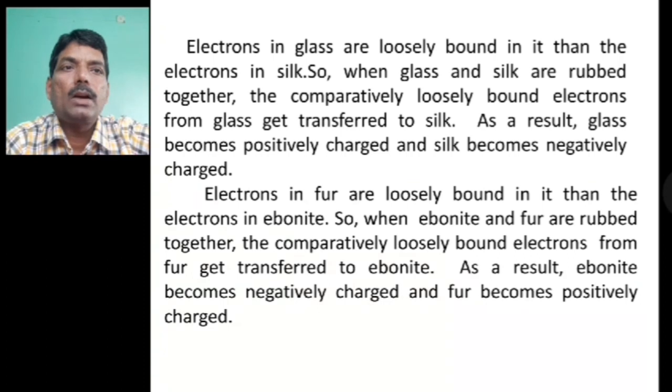Electrons in glass are more loosely bound than the electrons in silk. So when glass and silk are rubbed together, the comparatively loosely bound electrons from glass get transferred to silk. What does it mean?